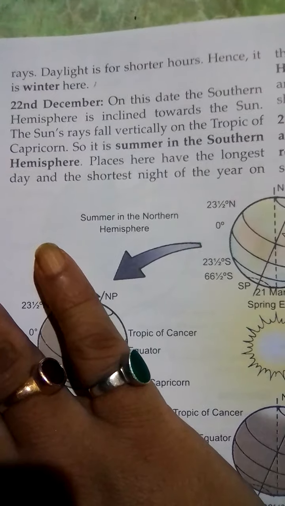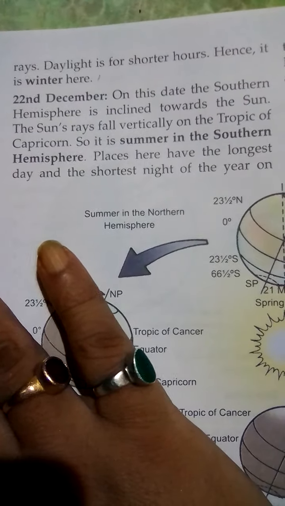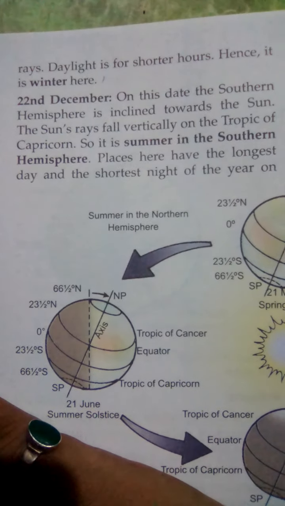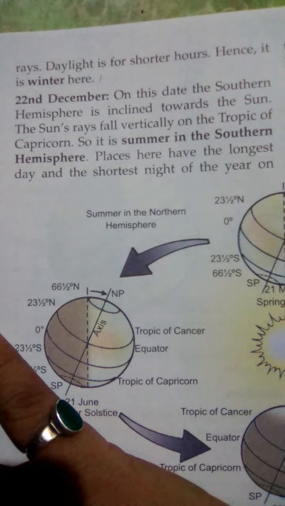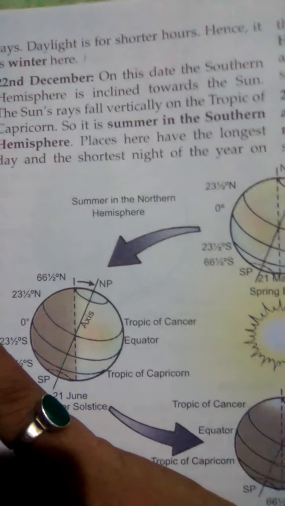22nd December. On this date, the southern hemisphere is inclined towards the sun. The sun's rays fall vertically on the Tropic of Capricorn. So, it is summer in the southern hemisphere.